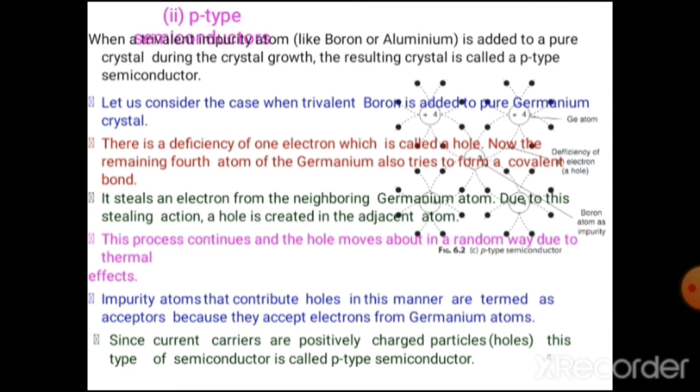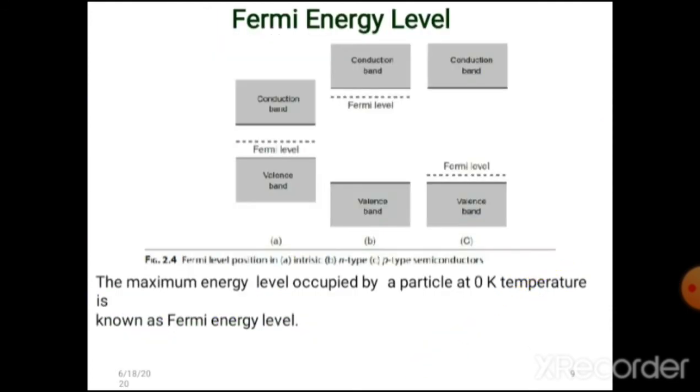It steals one electron from a neighboring germanium atom due to insufficient electrons to form bonds with the germanium. There is one hole that exists. This process continues and the hole moves in a random way due to thermal effects. Since current carriers are positively charged particles, this type of semiconductor is called a P-type semiconductor.